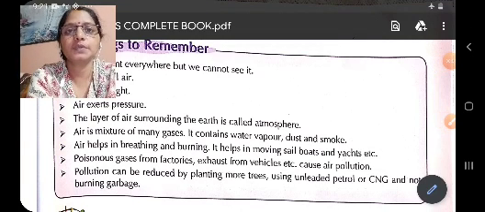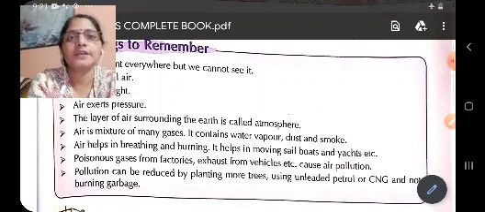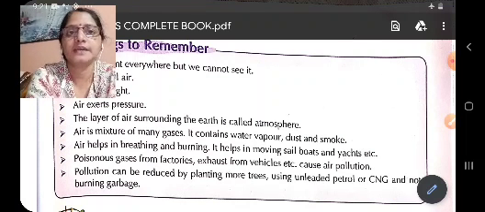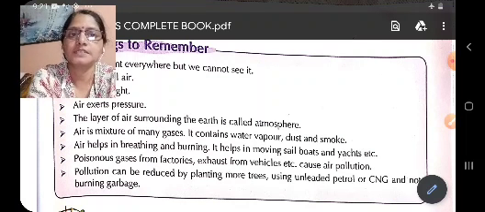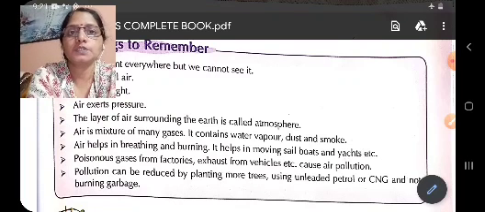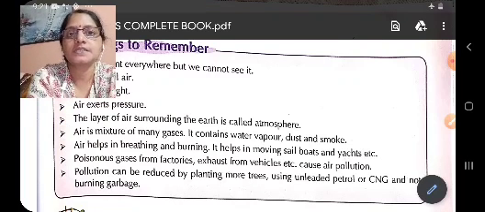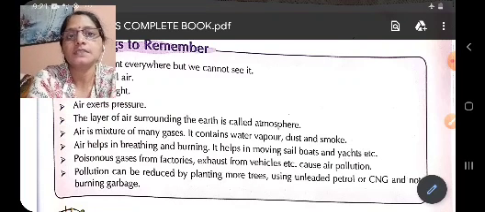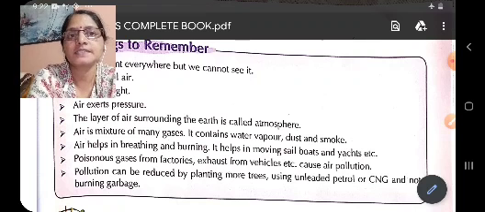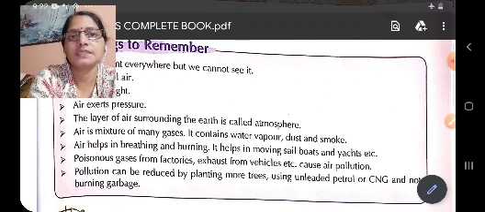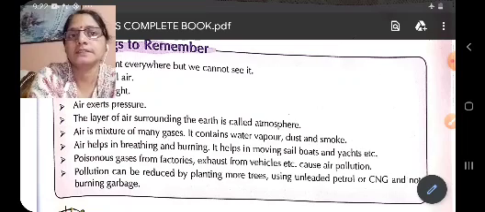Children, we were doing chapter 9 Air We Breathe. We have already completed the chapter. We have done keywords also and things to remember. Today we are going to do book exercise page number 57. Before that we will revise things to remember which we did in our previous video. So children, let us start the chapter.